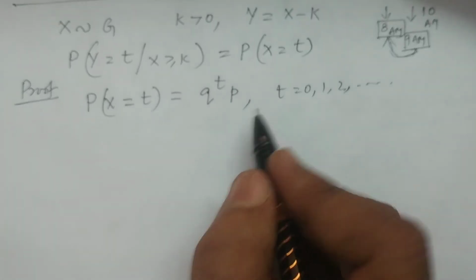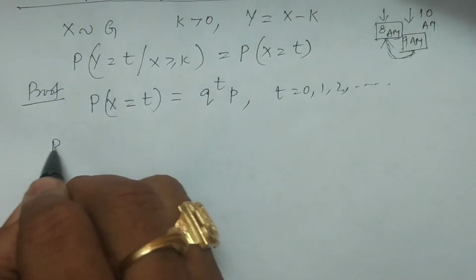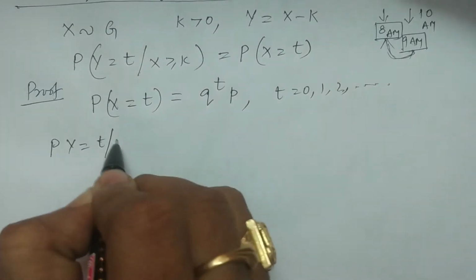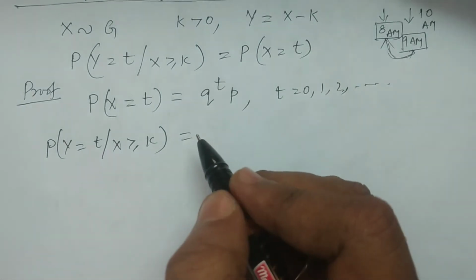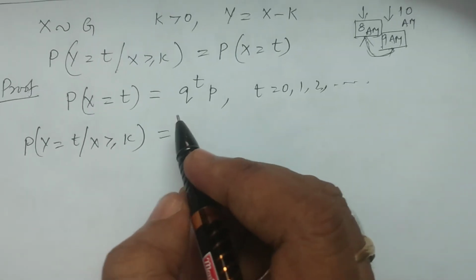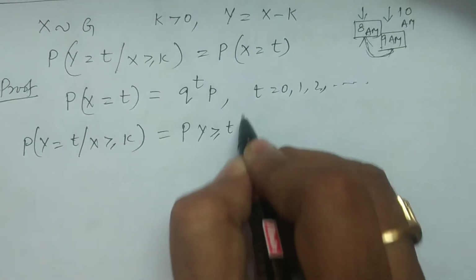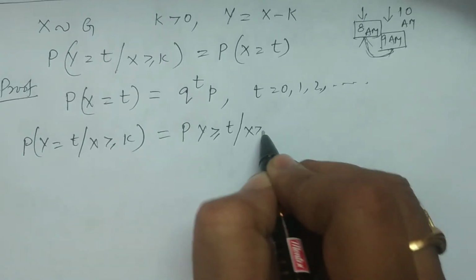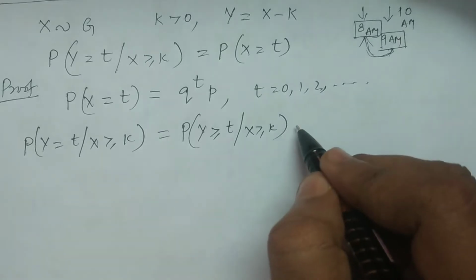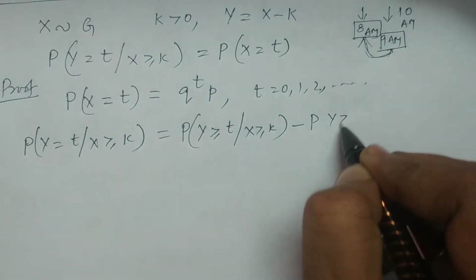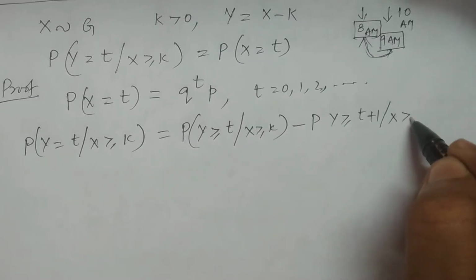Therefore, we now have to calculate the probability of Y equal to t given X greater than or equal to k. For this, I consider the probability of Y greater than or equal to t given X greater than or equal to k, subtracted from the probability of Y greater than or equal to t plus 1 given X greater than or equal to k.